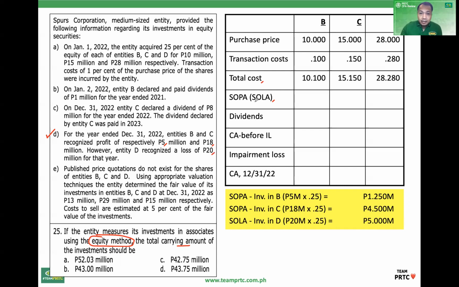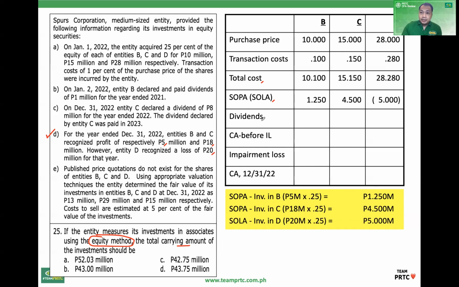Okay, add share of profit. Deduct share of loss. So investment in B, share of profit. Investment in C, share of profit. Investment in D, share of loss, minus. So, equity method.